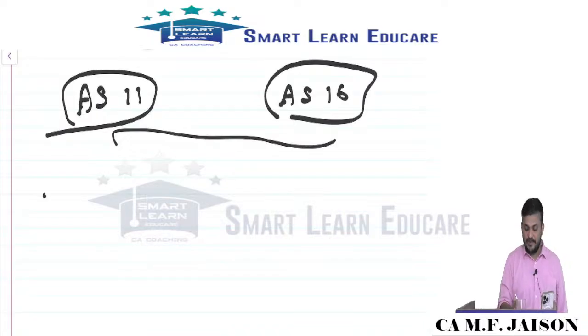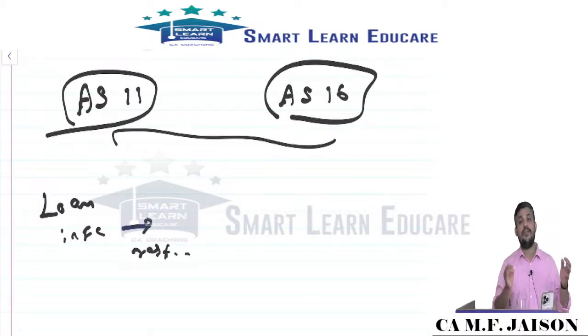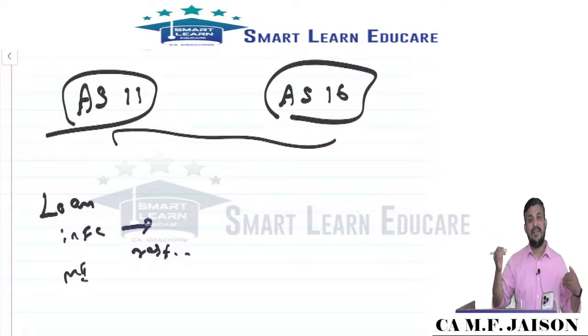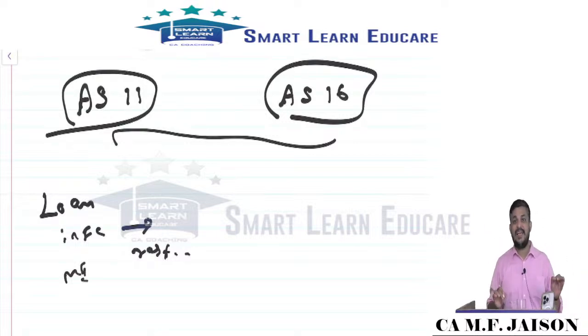We know when you take a loan and it is represented in foreign currency, that should be restated. Loan in foreign currency should always be restated as per AS 11. Monetary items are always restated. A restatement will give you a gain or loss, recognized as exchange gain or loss as per AS 11. But AS 16 says that if you have taken a loan, some portion of the exchange loss will be considered as borrowing cost. To what extent does AS 16 say that will be adjusted as borrowing cost?